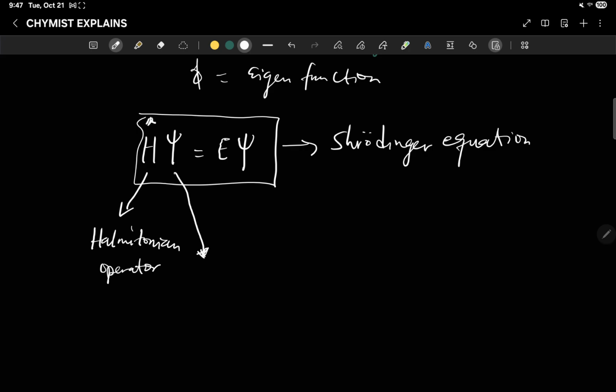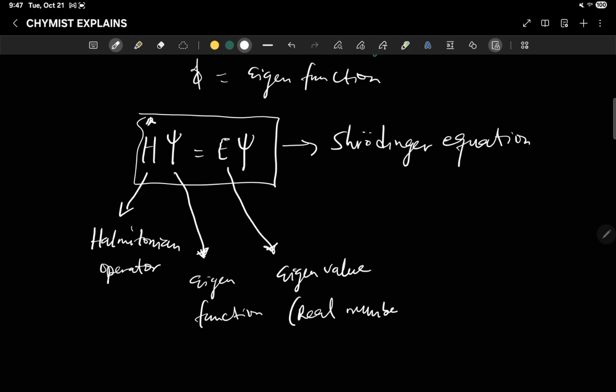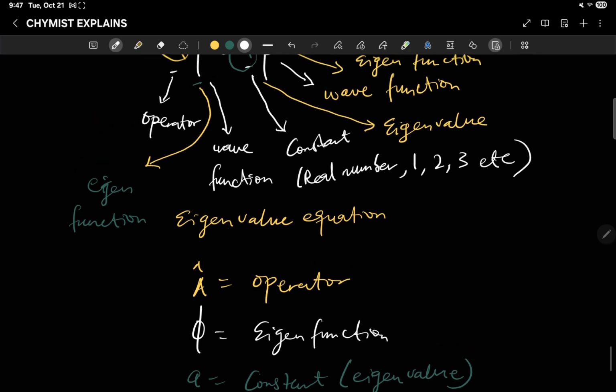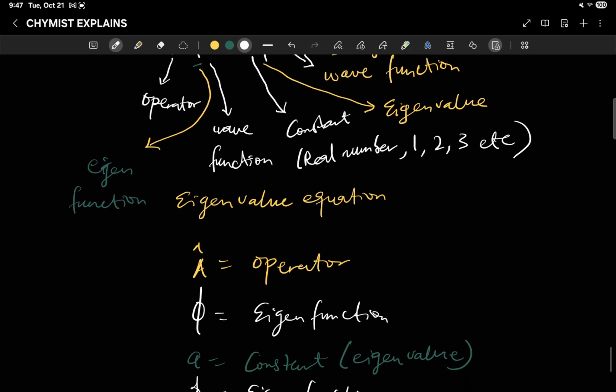Then this wave function is the eigenfunction. This energy is the eigenvalue because it is a real number. Maybe it can be something like, let's say 200 joules or maybe 0.5 joules, something like that. So it's a real number, it's an eigenvalue. And then this wave function again is an eigenfunction. So the Schrodinger equation is an example of an eigenvalue equation.